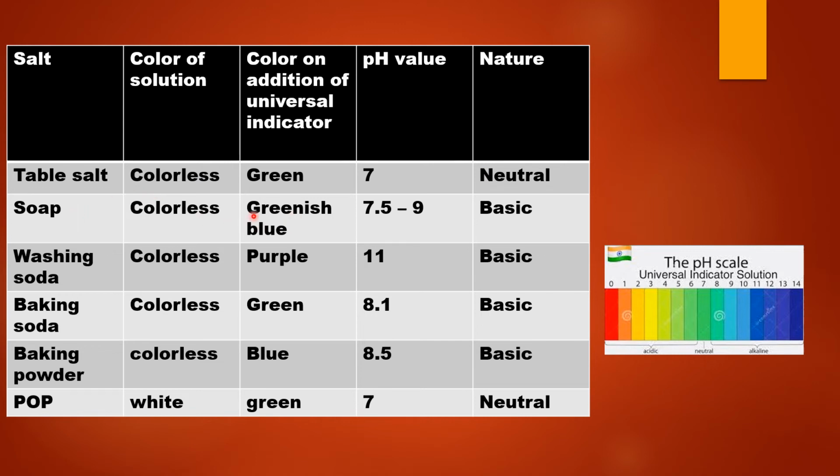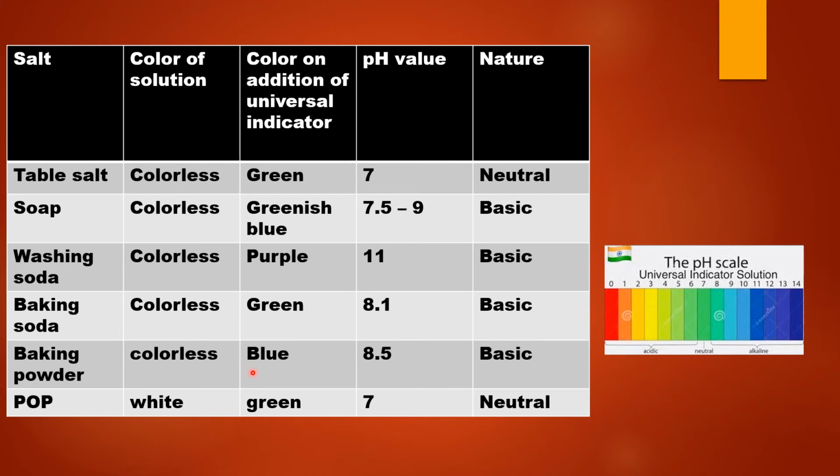The soap solution becomes greenish blue. The pH of the solution ranges from 7.5 to 9. So soap solution is basic in nature. Washing soda solution acquires a purple color, and the purple color shows a pH equal to 11, indicating that the solution is basic in nature. Baking soda is again green in color. The pH of the solution is 8.1, so the solution is basic in nature.